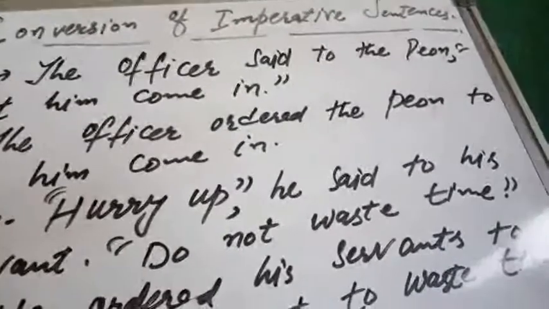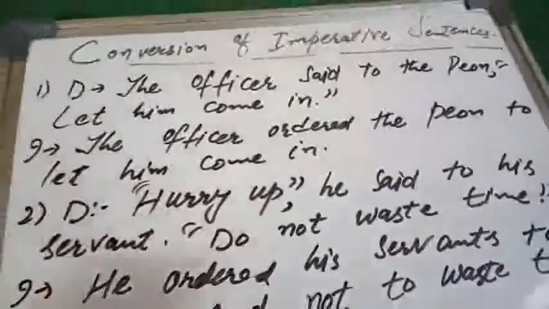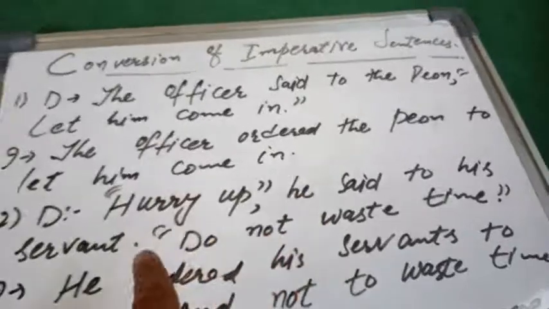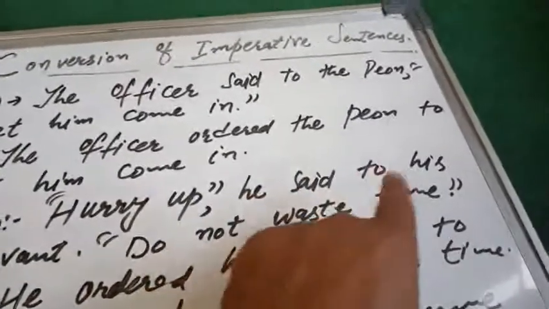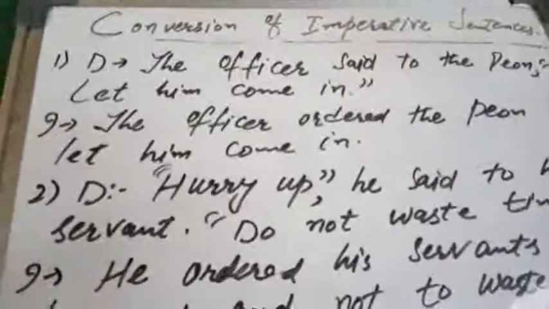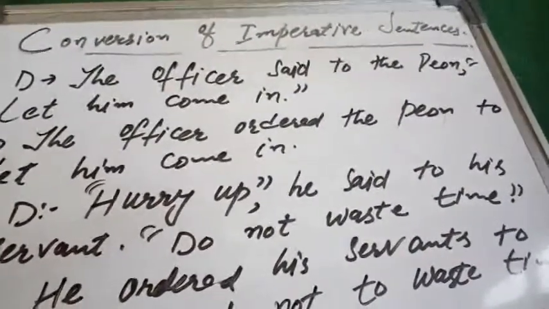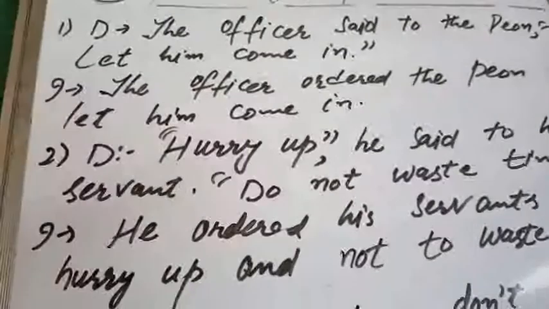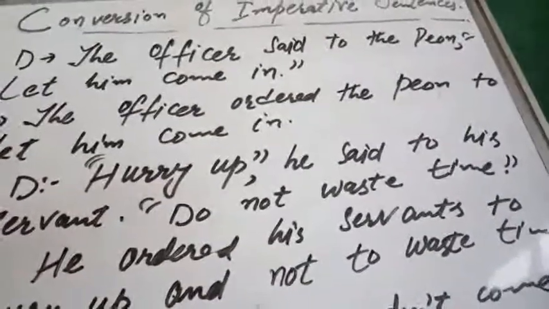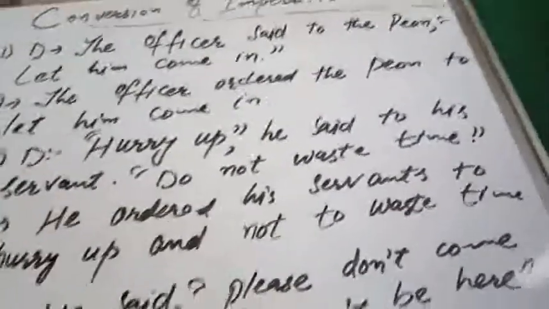He ordered his servants, because a master always orders his servants. How do we know this servant is his? Because he said to his servant. उसने अपने नौकर से कहा. So he is the master, so he will obviously order. So he orders, क्योंकि servant को order ही दिया जाता है. Okay, he ordered his servants to hurry up and not to waste time. Right? It will go like this: he ordered his servants to hurry up and not to waste time.